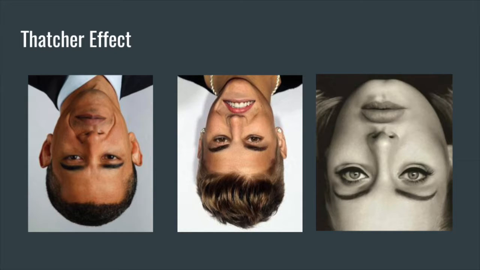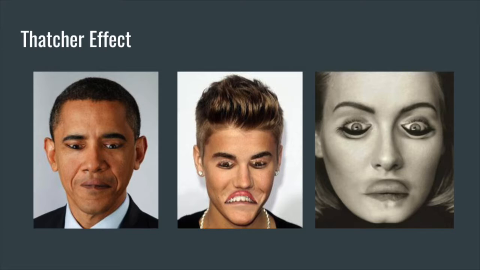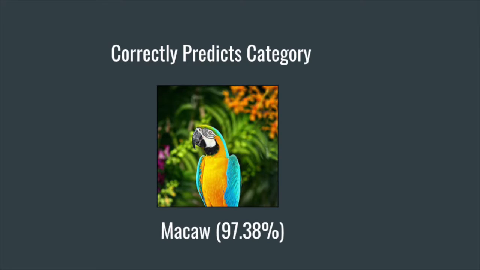If we look at these three pictures of Obama, Justin Bieber, and Adele, everything looks normal at first, but when we flip them over, you can tell that something's wrong. We're so used to seeing faces right side up that when we see them upside down, it's easy to trick our brains. Neural networks can get tricked in similar ways.